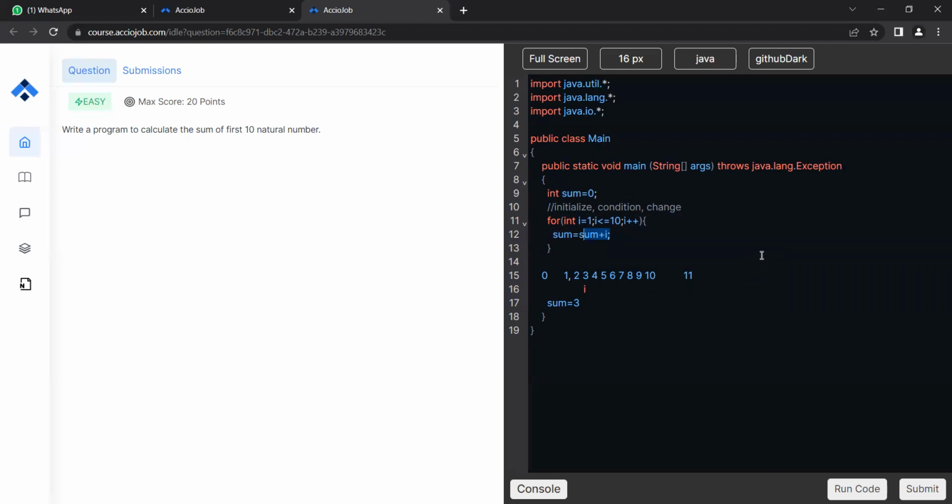So do a sum plus i, right? What was the sum so far? 3. What should happen? I should add the value 3 in it. What should be the answer? Quickly in the chat. 6. Right. So the sum should go to 6, right?